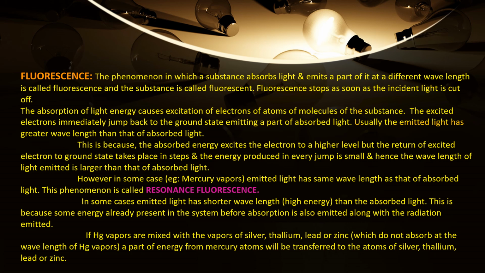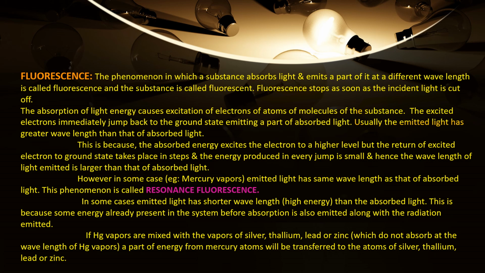When mercury vapors are mixed with the vapors of silver, thallium, lead or zinc, that means when light is incident on mercury vapors mixed with these vapors, a part of the energy absorbed by the mercury atoms will be transferred to the atoms of silver, thallium, lead or zinc.